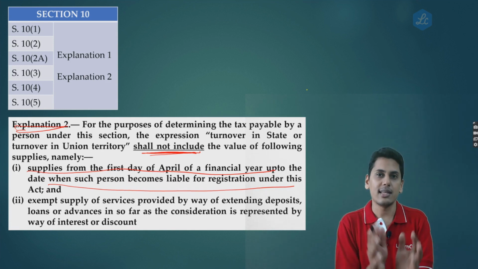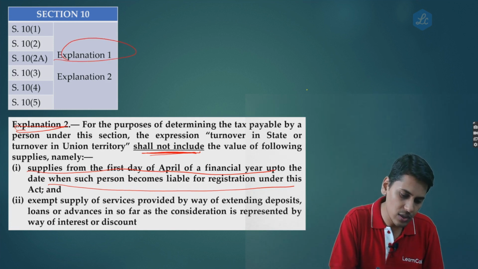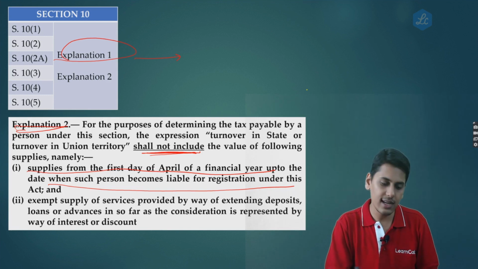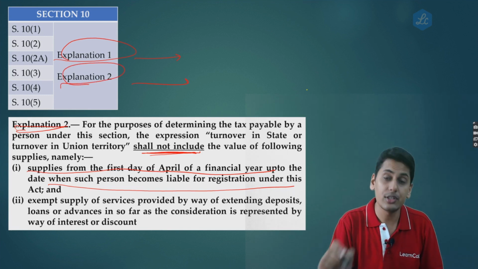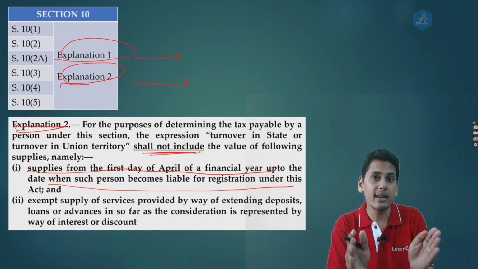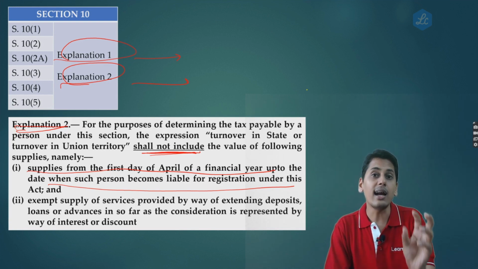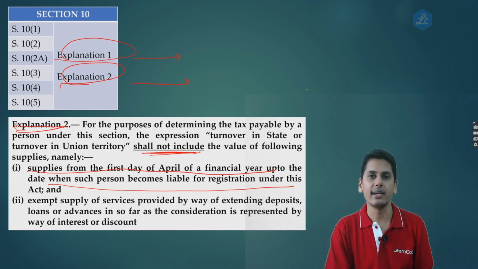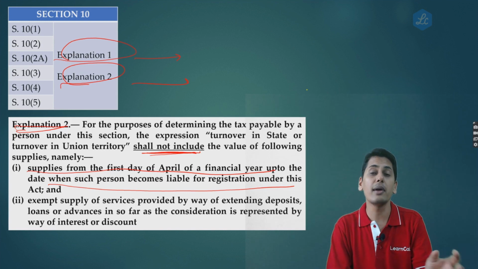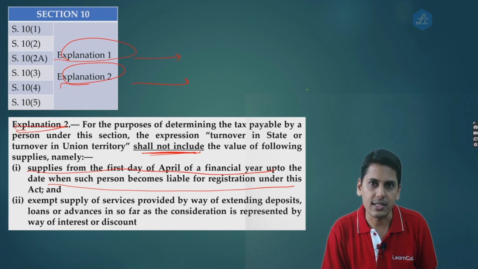So friends, the sum and summary of this entire discussion as regards explanation 1 and explanation 2 is that for the period during which you were an unregistered person, that turnover will form a part of aggregate turnover for the purpose of determining the eligibility either to opt for or to continue under the composition scheme.